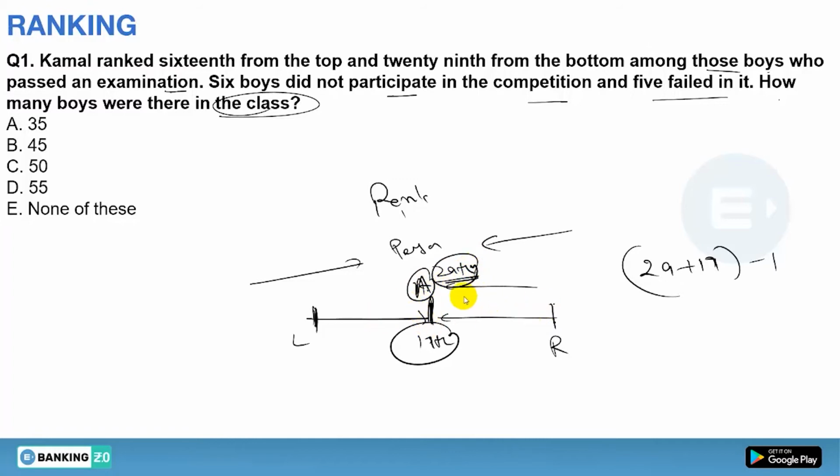But in this condition, when you are counting the 17th person, you are counting A. When you are counting the 29th person from the right, you are counting A again. So it is obvious that you are counting A two times. That's why you are subtracting 1. Okay, so this was the basic thing that you have to understand.